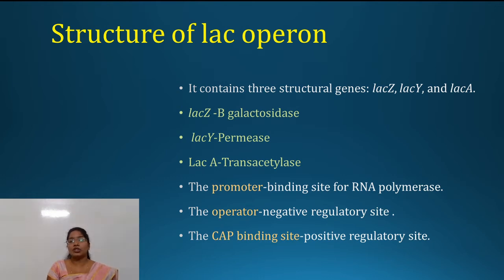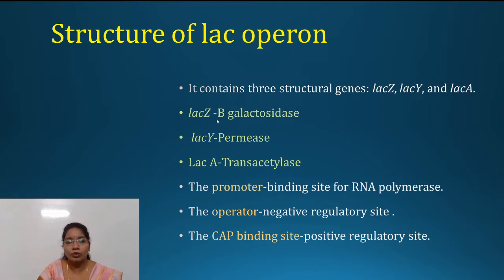Let's study the structure of the lac operon in particular. The lac operon is present in E. coli and it contains three structural genes: lac-Z, lac-Y and lac-A.